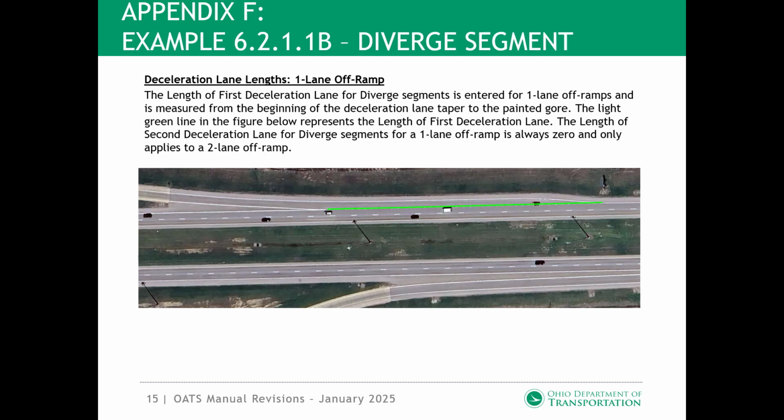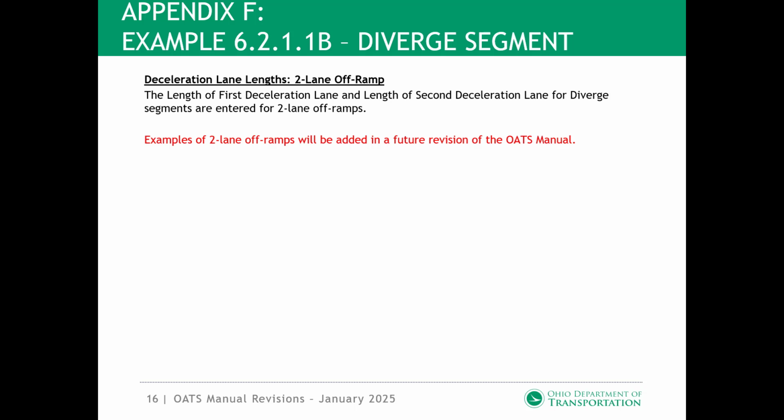The length of second deceleration lane for diverge segments for a one-lane off-ramp is always 0 and only applies to a two-lane off-ramp. The length of first deceleration lane and length of second deceleration lane for diverge segments are entered for two-lane off-ramps. Examples of two-lane off-ramps will be added in a future revision of the OATS manual.